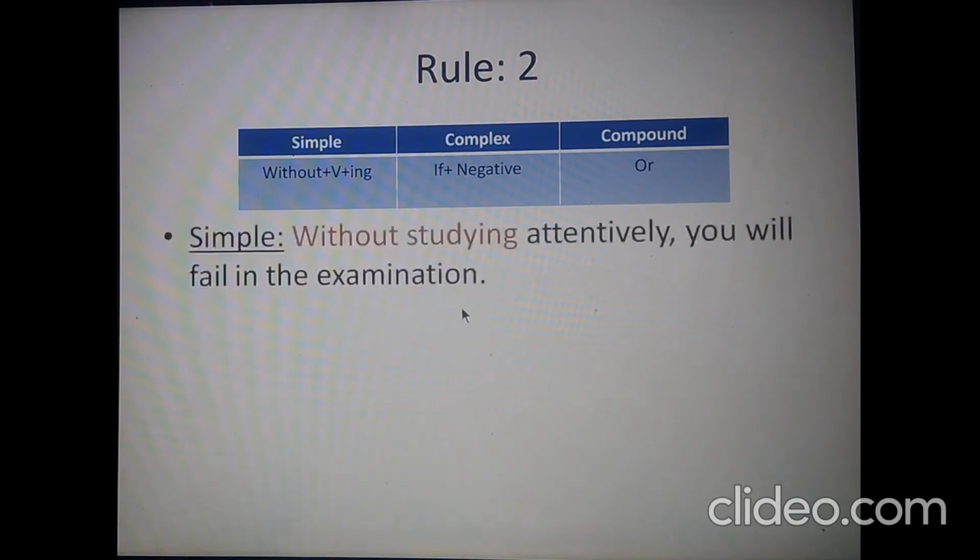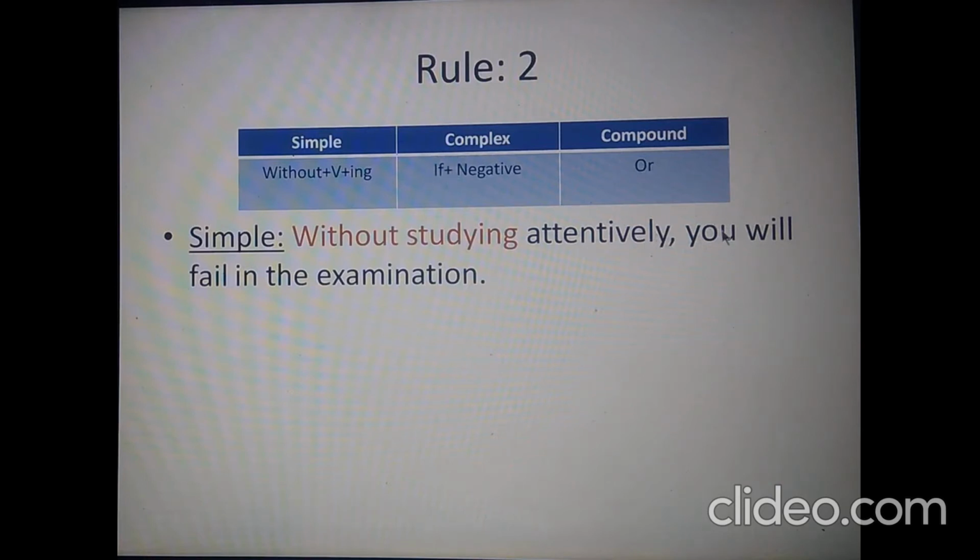So let us now see the sentence. Without studying attentively, you will fail in the exam. This is a simple sentence. To make this sentence complex, we need to have a subject in this phrase. So to have the subject, let us take it from the main clause. In this case, it's you. So with the subject, let us attach this conjunction if.